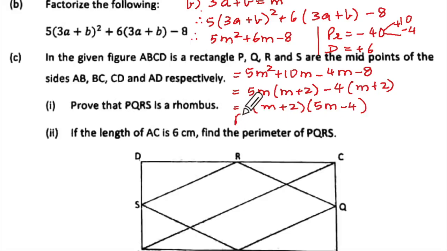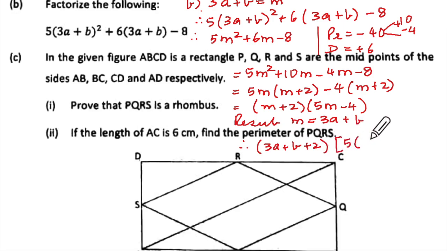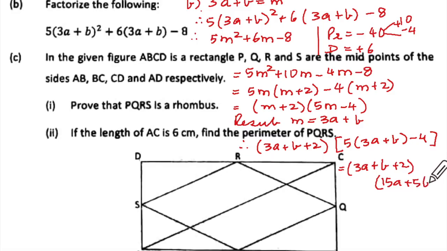Correct? Then you will say resubstituting m equal to 3a plus b. So therefore it will be 3a plus b plus 2, and then it will be 5 into bracket 3a plus b minus 4. This is 3a plus b plus 2 and the second bracket is 15a plus 5b minus 4, and that is our answer.